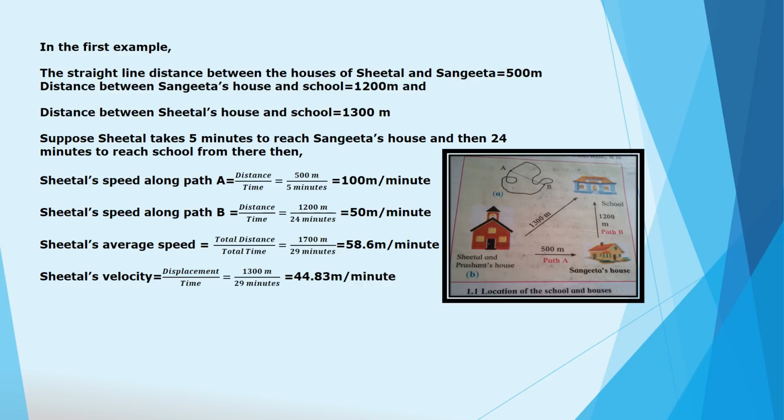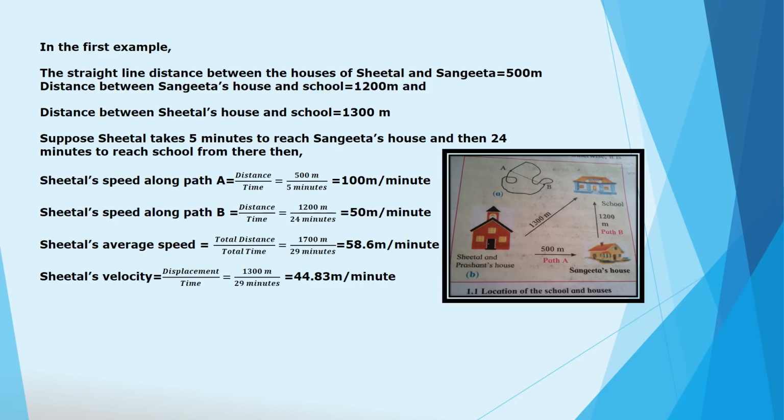So Sheetal has covered 1700 meter of distance in total time, that is 29 minutes. So that is equal to 58.6 meter per minute. Now Sheetal's velocity is equal to displacement upon time, which is equal to 1300 meter upon 29 minutes.